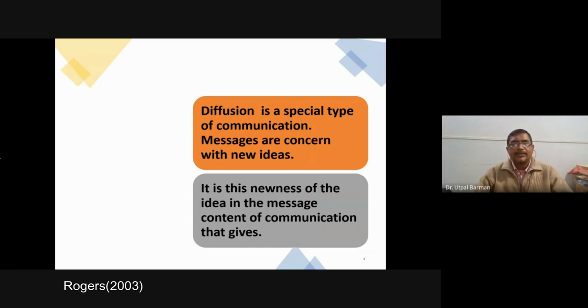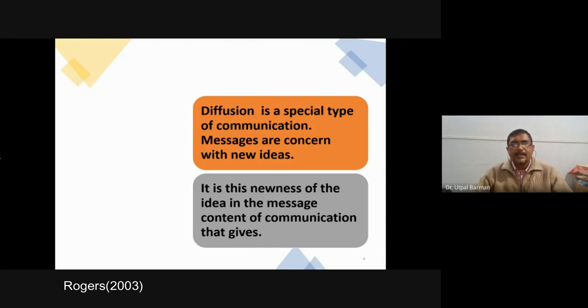And the innovation is always perceived as a new idea by the respondent. Whatever the origin of the technology or ideas, when it is new for me, when we hear about a particular thing for the first time, then it is an innovation for me.